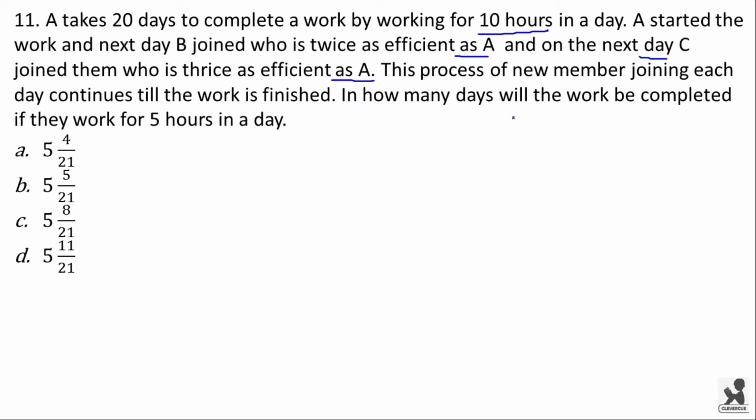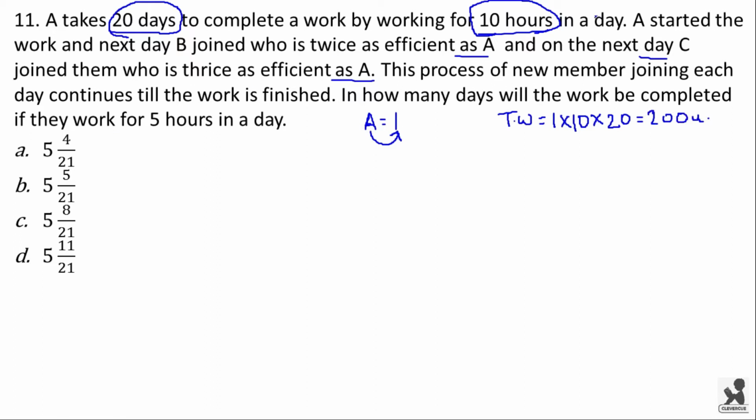First, let us find out what is the total work in this question. Total work will be equal to efficiency of A into hours into days. Now, let efficiency of A be 1. Total work will be efficiency of A, that is 1, into number of hours worked by A in a single day, that is 10 hours, into number of days taken by A to complete the whole work, that is 20. Now we get total work as 200 units.